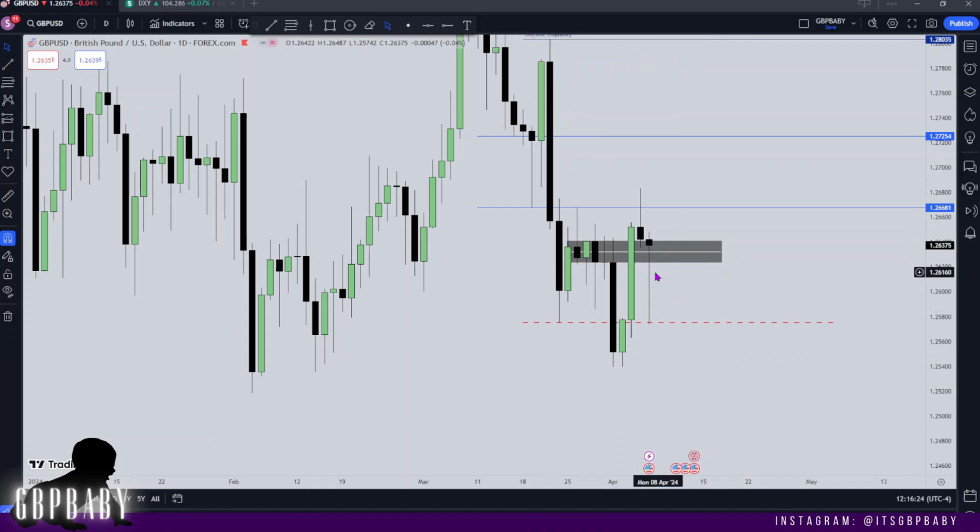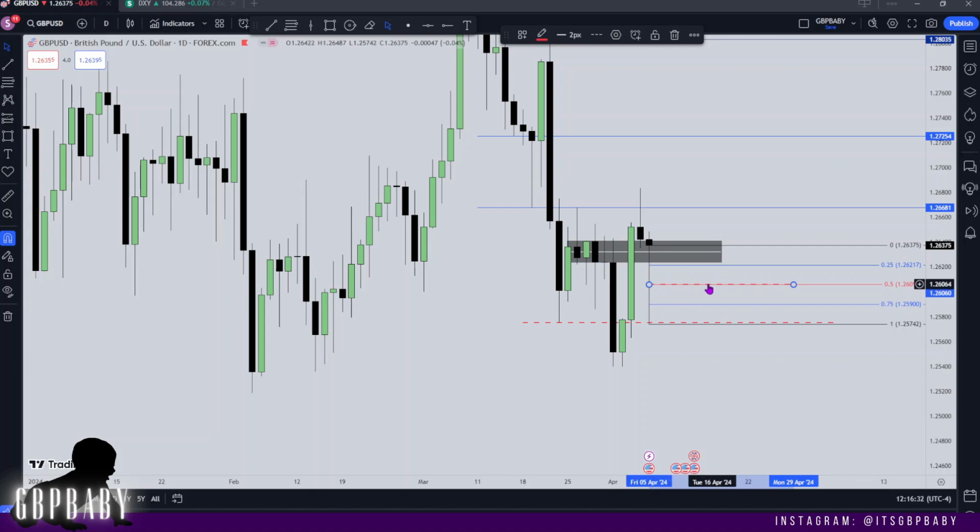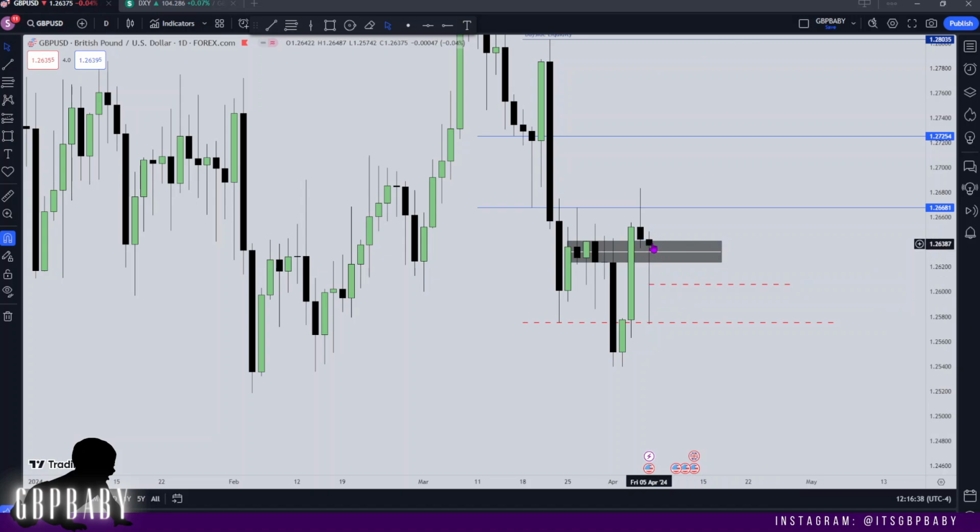But like I said, as soon as we start seeing weakness, so let's say we drop below this 50% level that was created on non-farm payroll, if this 50% level gets lost, I'll change my bias and I'll expect to run lower. Simple as that, guys. I'm just waiting to see, do we want to push higher now? Because it's very well that Monday may trade lower and we may start playing around with this midpoint. So let's just take that into consideration.